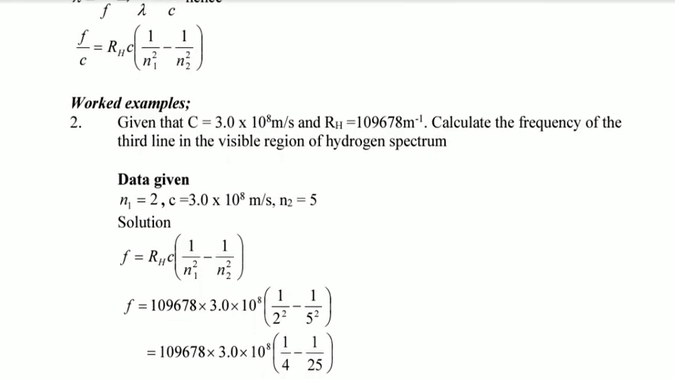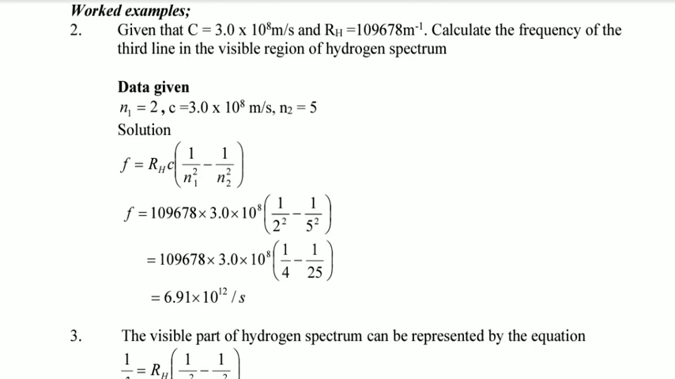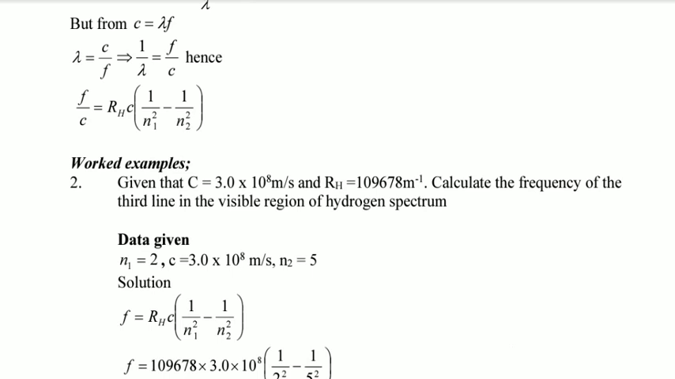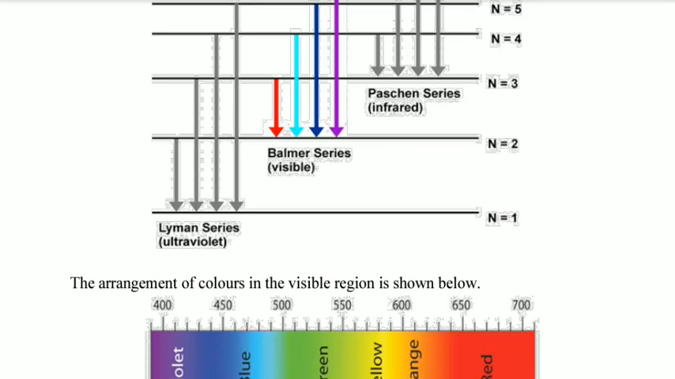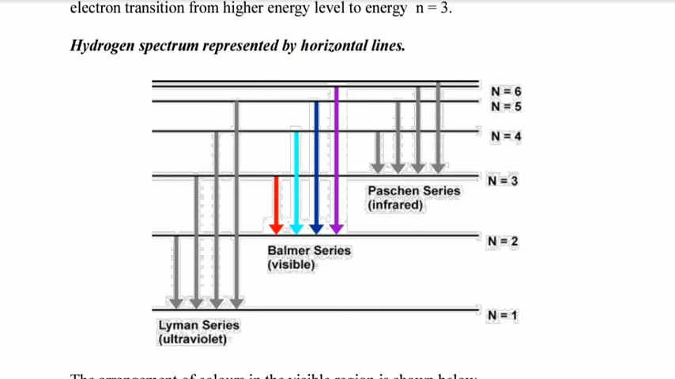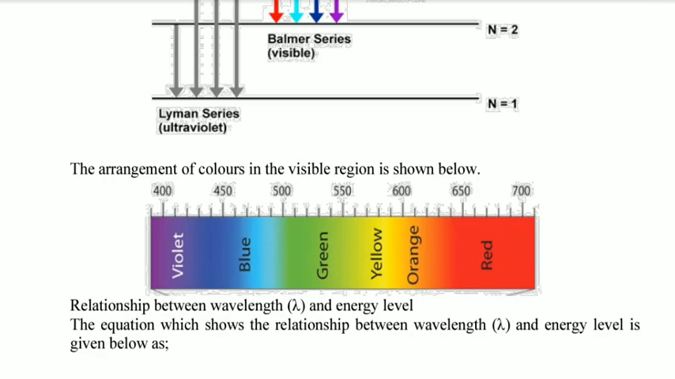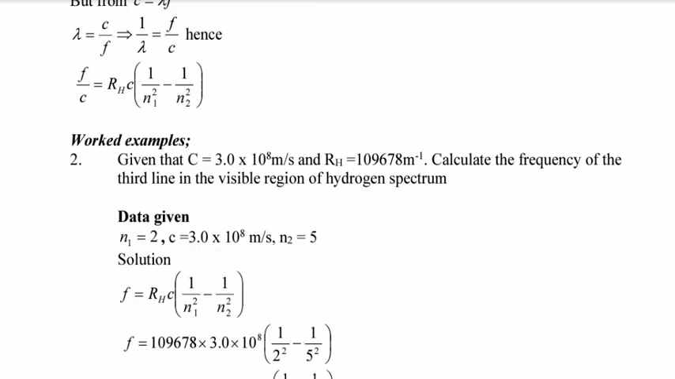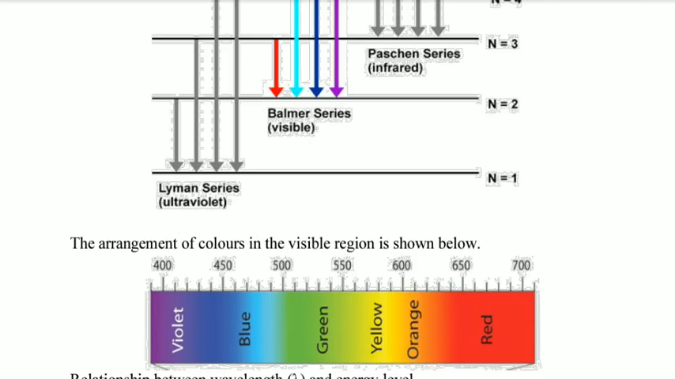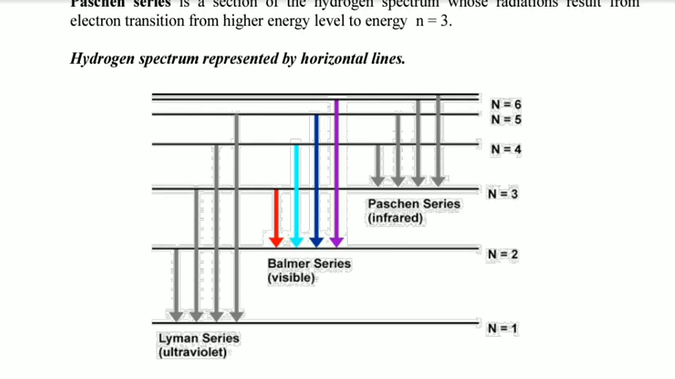Here there are some worked examples. For example, you are given the speed of light and Rydberg's constant. Then you are told to calculate the frequency of the third line in the visible region of the hydrogen spectrum. Now, according to this question, we are going back to the hydrogen spectrum, the third line of the visible series. Remember, I told you that the only visible region of the hydrogen spectrum is the Balmer series.